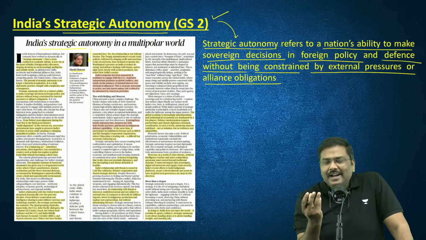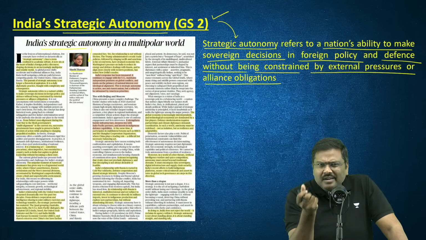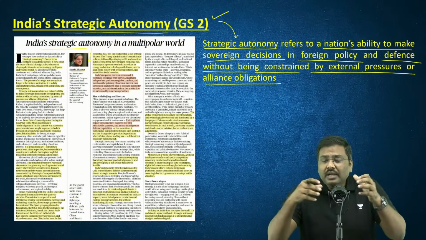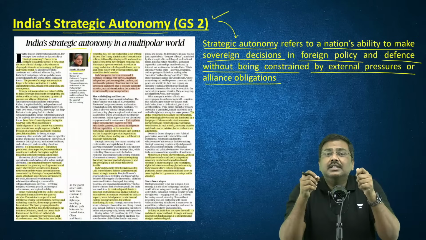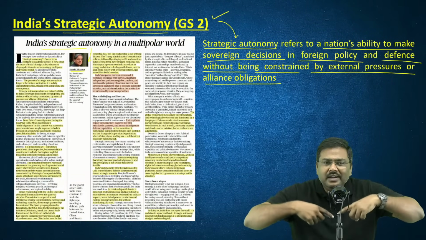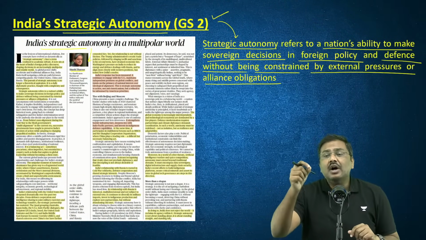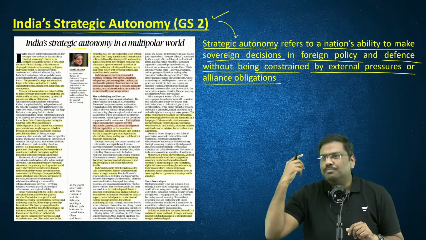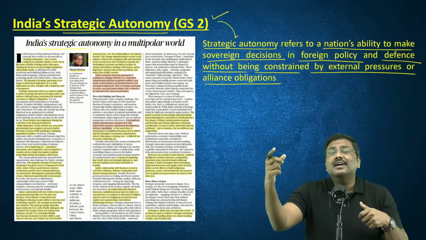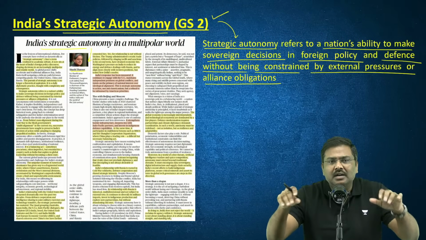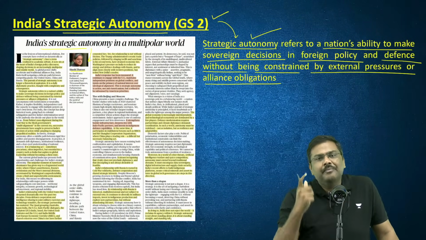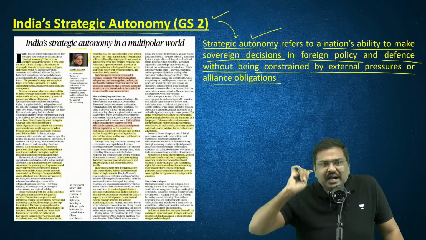So I hope you understand, in diplomacy, that is in foreign relations, there are so many pushes as well as pulls. Now, in this particular situation, the government of India will take a call based on its self-interest, to protect its own interest. Whether one country likes it, another country doesn't like it, doesn't matter. That is basically the concept of strategic autonomy. Is everybody okay with the term strategic autonomy?